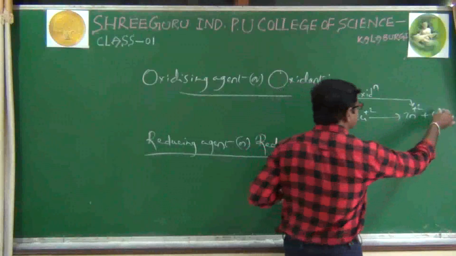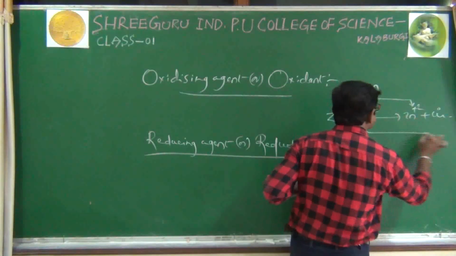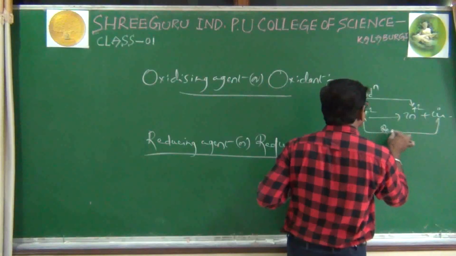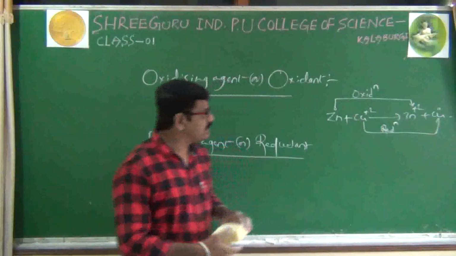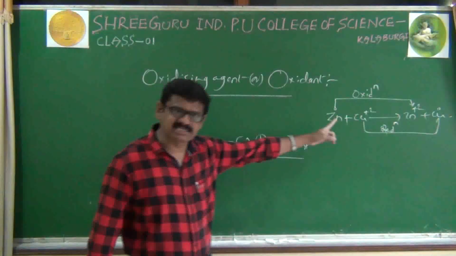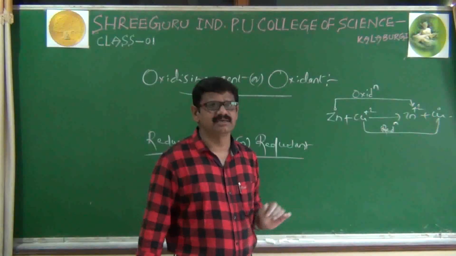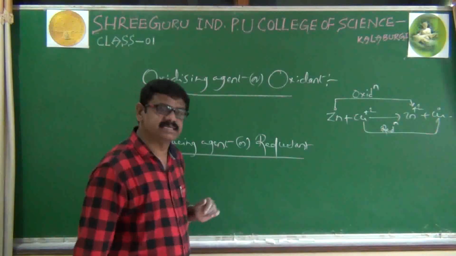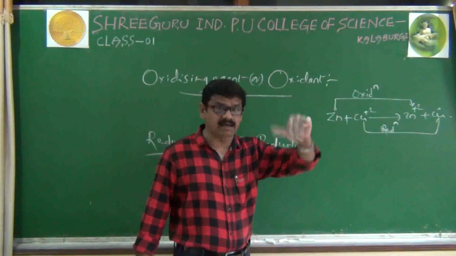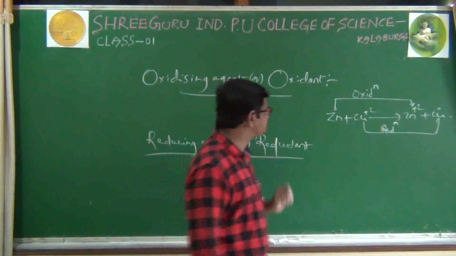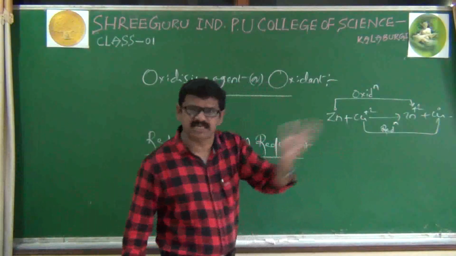And Cu plus 2 converted to Cu elemental state, again a decrease in oxidation state is nothing but reduction. Now we will identify what is the oxidizing agent and what is the reducing agent. We'll just recall once again what an oxidizing agent is. An oxidizing agent always oxidizes others. See here, a reducing agent always reduces others.